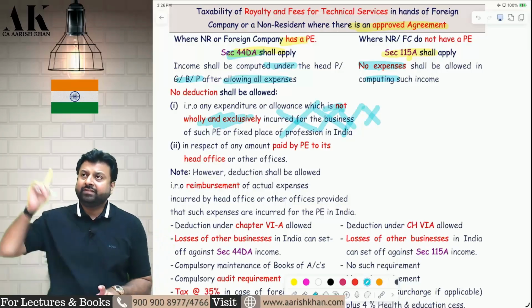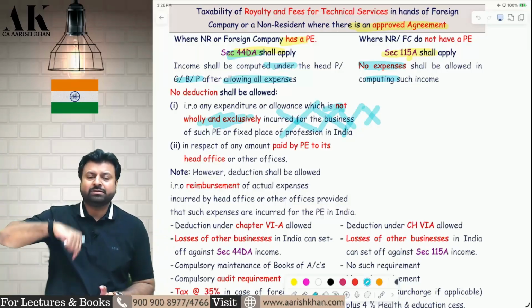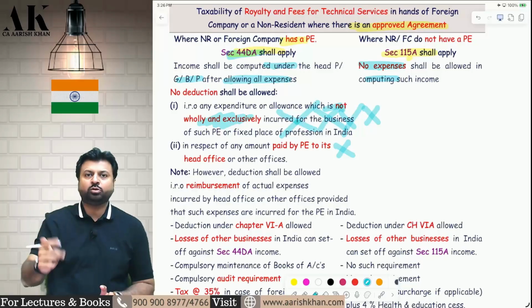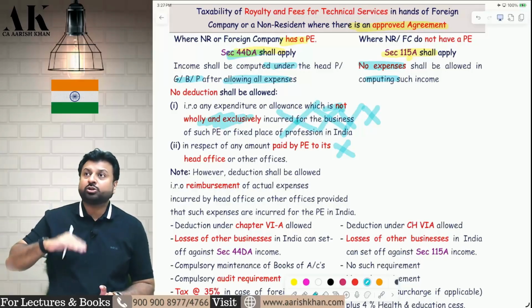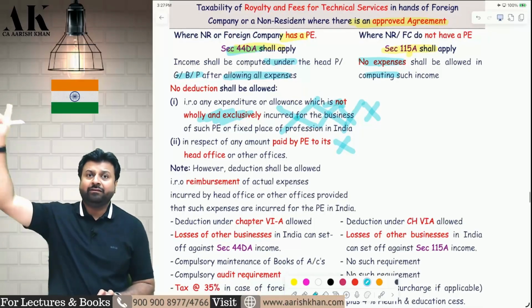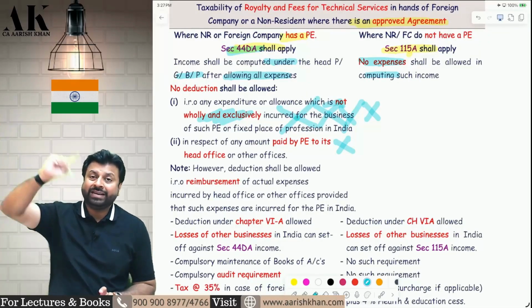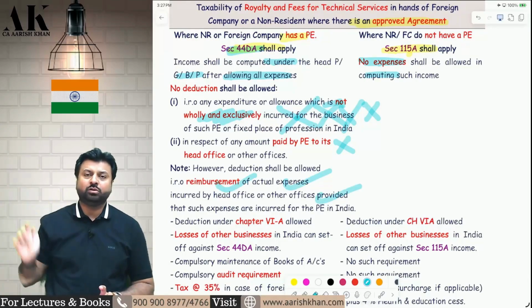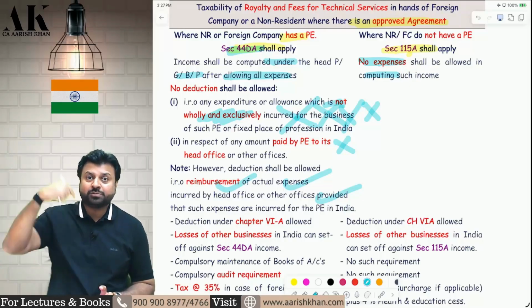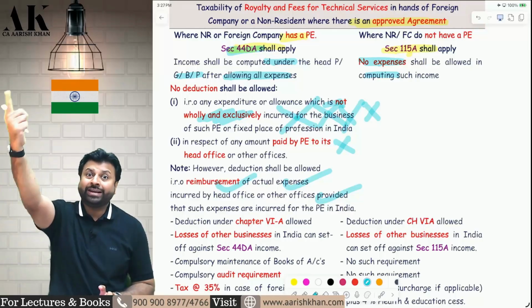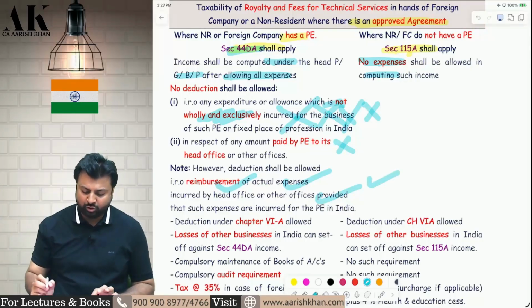Second, if there is an HO outside India and you are taking some services from HO and making the payment to HO, that will not be allowed. That will be considered as payment to self. If you have taken services from HO and are making payment to them, that is disallowed. But if you have taken services from a third party and you tell your HO to make the payment and you are reimbursing your HO, then that reimbursement will be allowed, because that is not payment to self, that is payment to a third party. If the HO is providing services and you are making the payment, not allowed. But if a third party is providing the services and you are reimbursing the HO, then that will be allowed as deduction. I hope it is clear to all of you.